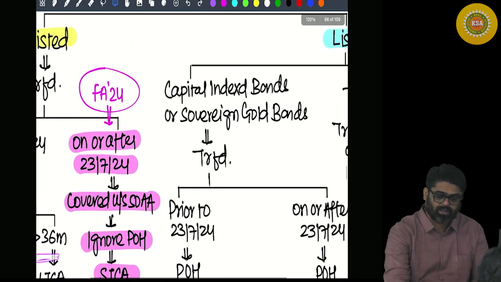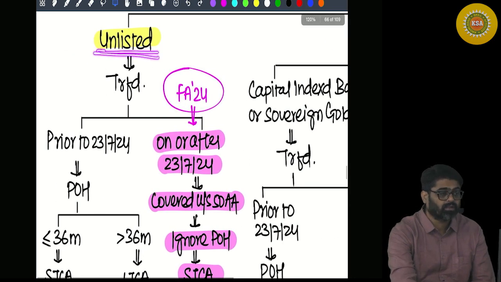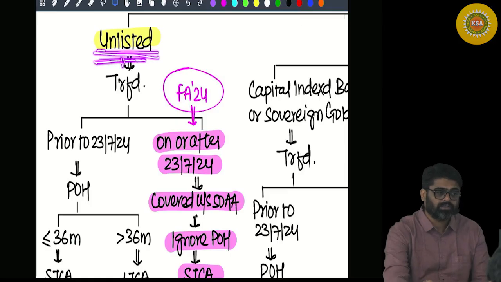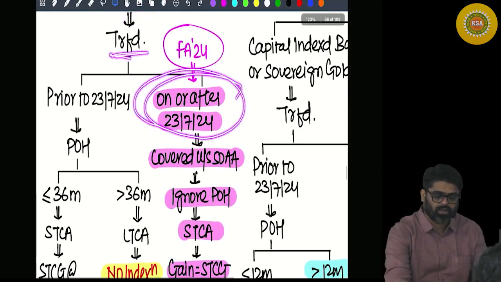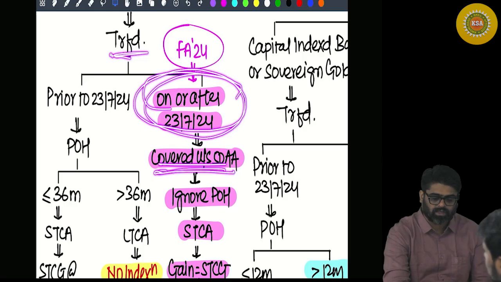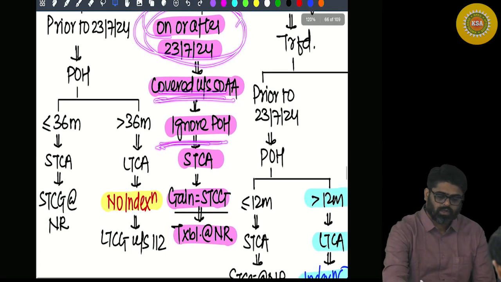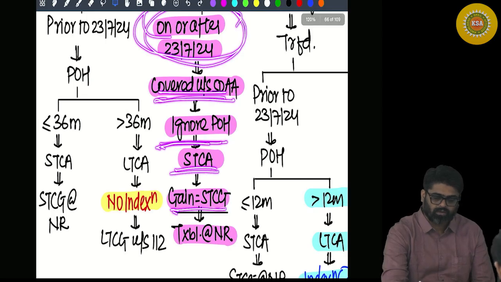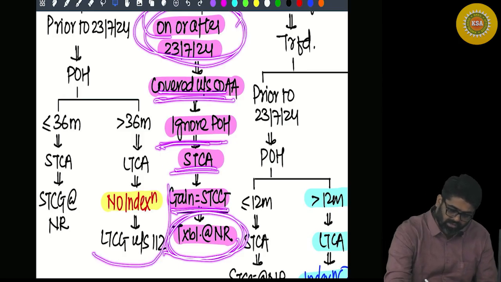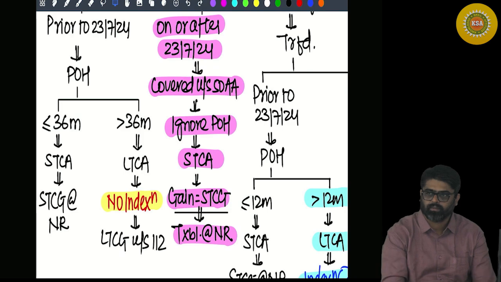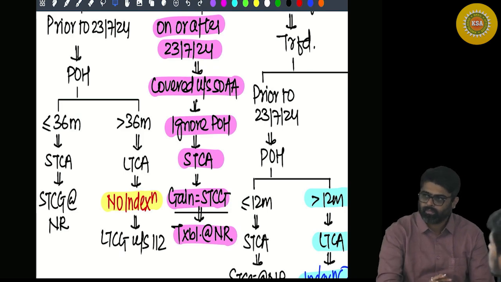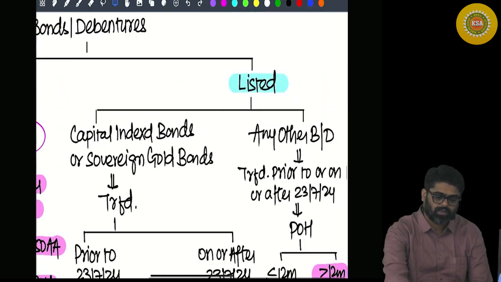Getting my point? Now pay attention. Finance Act 2024 has an amendment which says that unlisted bonds or debentures transferred on or after the cutoff date will now be covered under section 50AA. Will you check the period of holding? No. It will always be treated as short term, the gain will always be short term, and it will always be taxable at normal rates. So there is no chance that the gain is now taxable under 112 as long term gain. Okay? Will you remember?